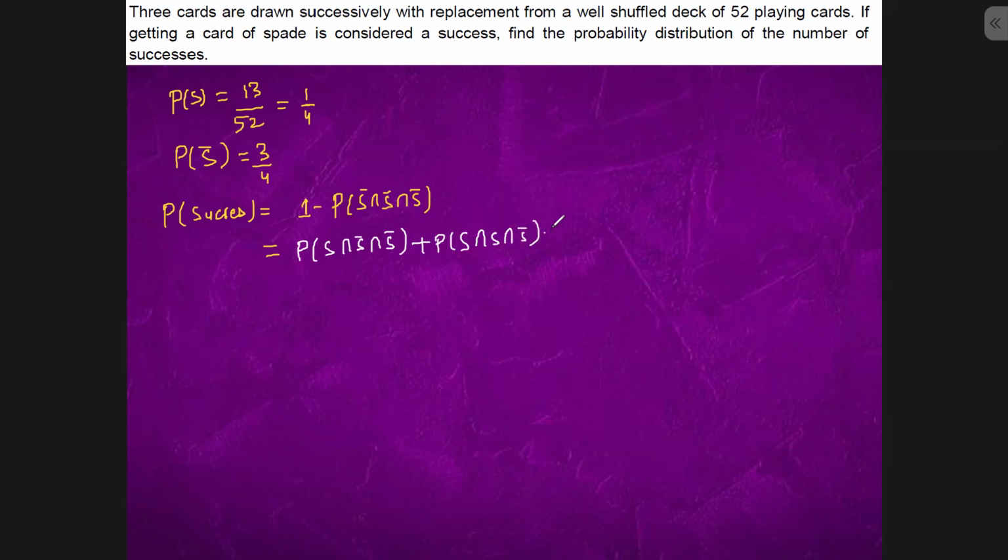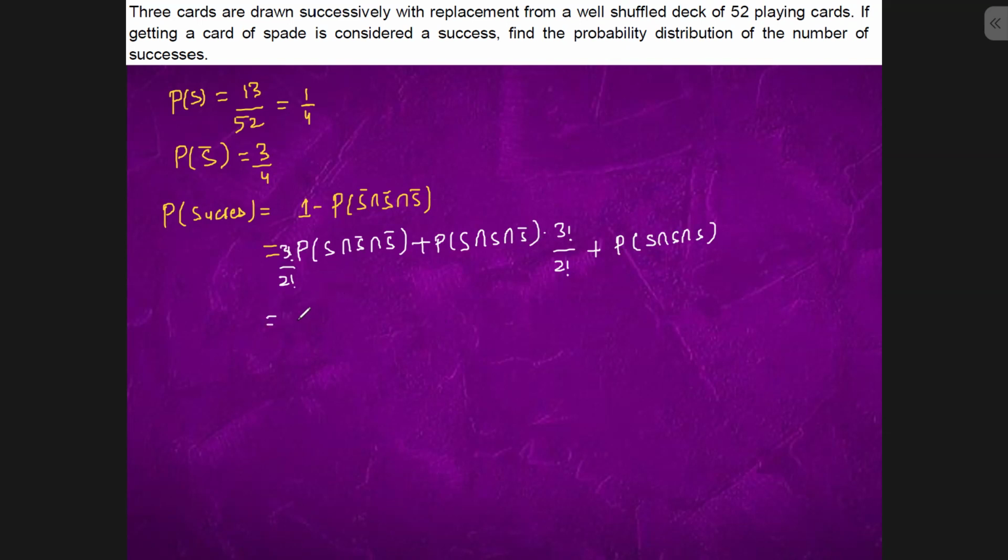This arrangement could be done in 3 factorial upon 2 factorial. And we have getting spade, getting spade, getting spade. So this could be done in 3 factorial upon 3 factorial. So we have 2 S not, 1 S not, no S not.